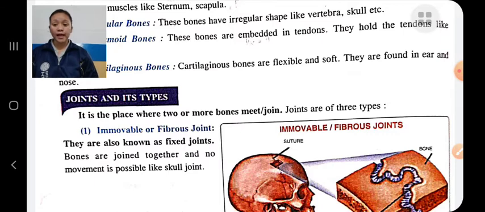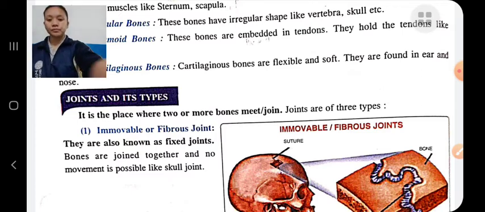Due to this, it acts as a lubricating agent and provides a slippery surface to the bones. Therefore, this synovial joint moves freely. There are various types of synovial joint like ball and socket joint, hinge joint, pivot joint, gliding joint, saddle joint, condyloid joint, etc.